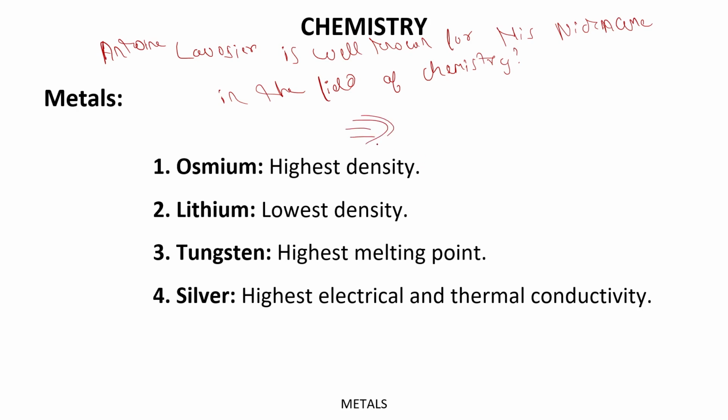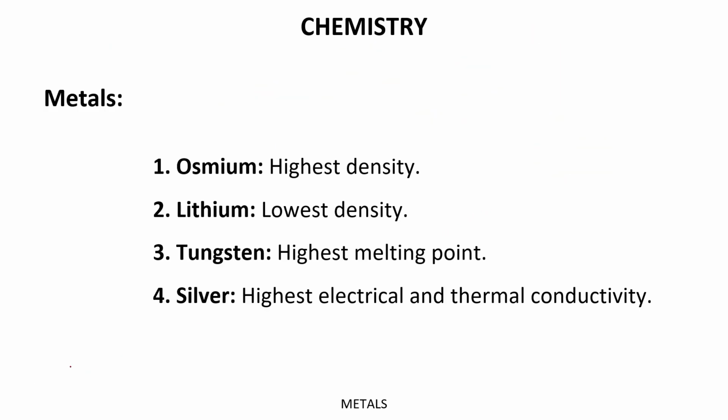Lavoisier was well known for his nickname in the field of chemistry as the father of modern chemistry. I have told you this in the previous lectures, if you remember. Okay, and this is important. So Antoine Lavoisier is also known as the father of modern chemistry. Got it? Now, let's come back to the topic.